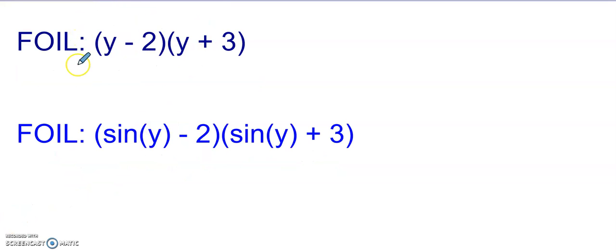FOIL. Just a side note, I hate this term FOIL. I feel like it makes it sound like something magical has happened. So we're actually distributing, but some of you are familiar with FOIL, so you understand what that means. So distribute y minus 2 times y plus 3, and distribute sine of y minus 2 times sine of y plus 3. Pause the video. Unpause when you're ready to discuss.